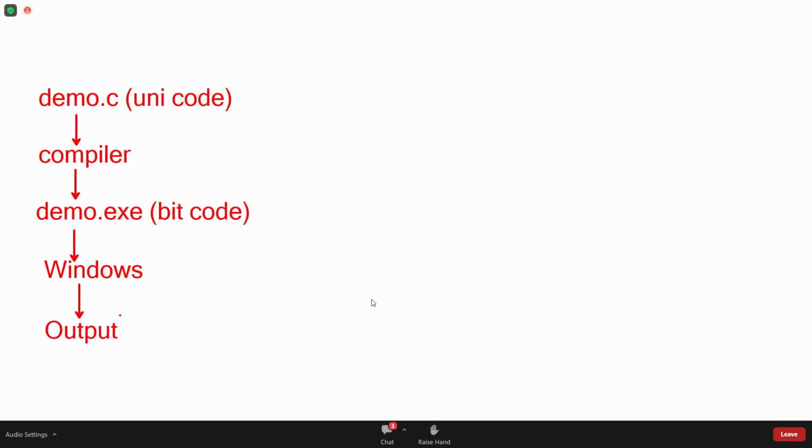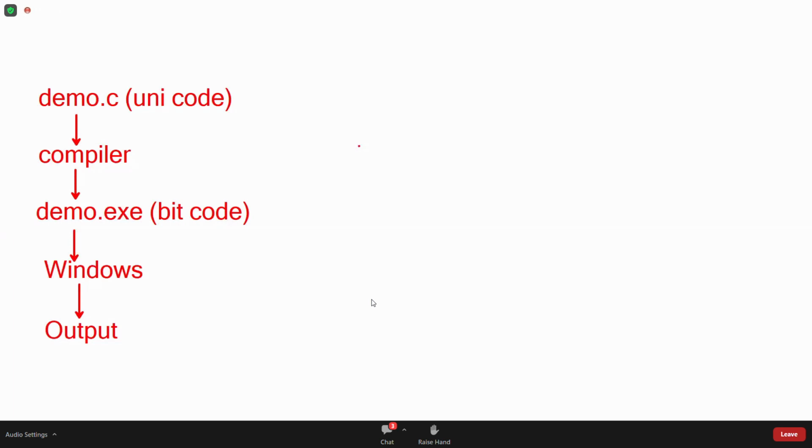See, why I'm explaining this diagram is to understand why Java is called a platform. That is the purpose. First of all, demo.c, that program we are writing in English language. That English language is called Universal Code, in short, Unicode.